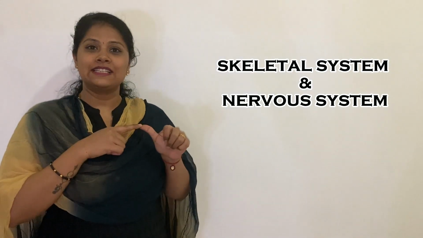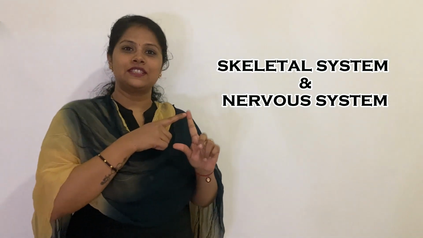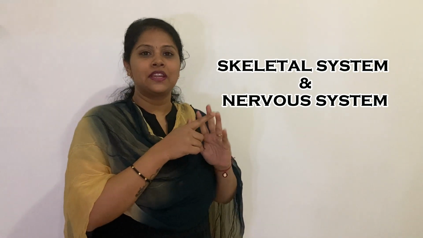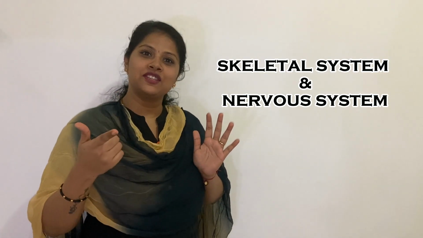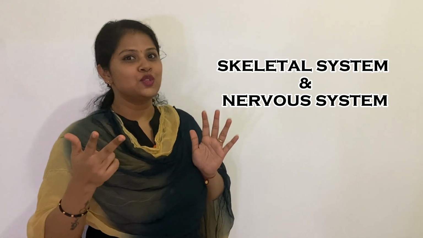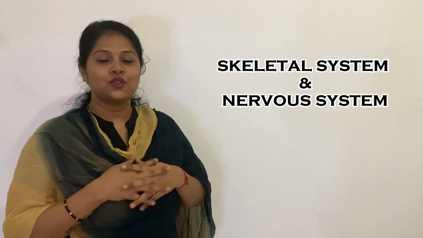If you remember, they are skeletal system, muscular system, nervous system, circulatory system, digestive system, respiratory system, reproductive system, and the last one, excretory system. So these were the systems that we learned. Now in this class we are going to learn in detail about the skeletal system and the nervous system.